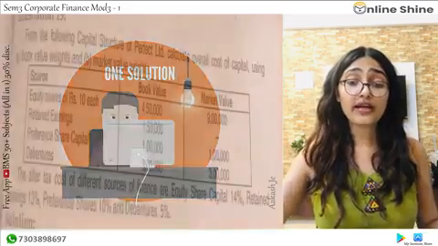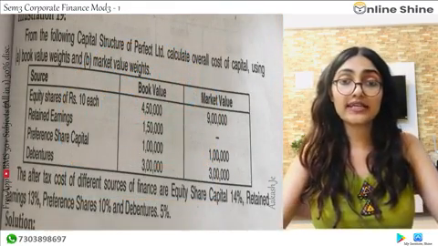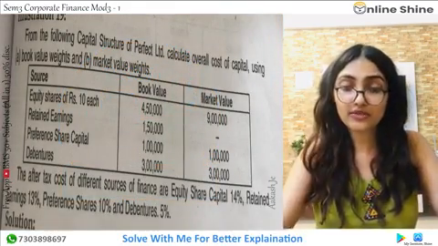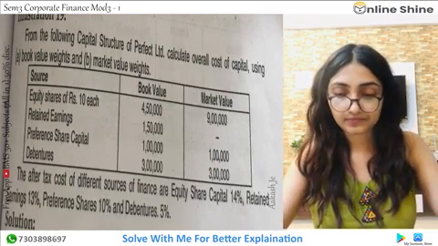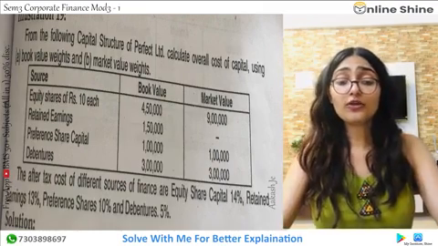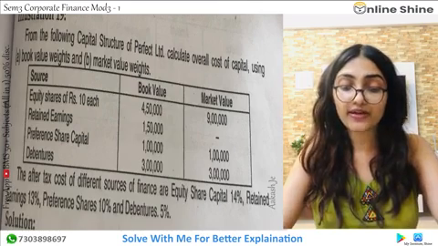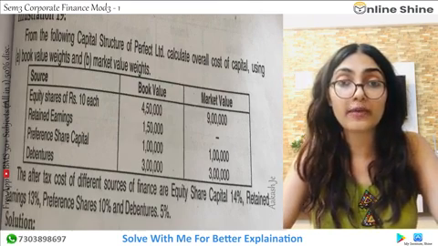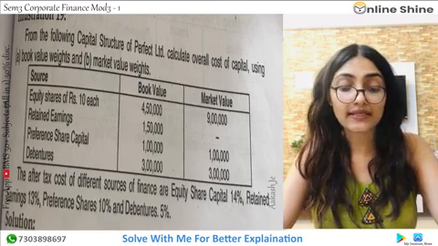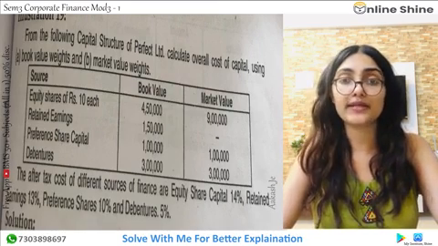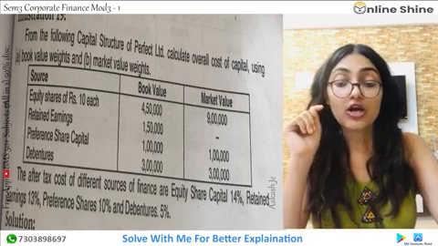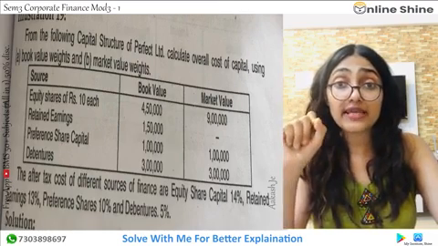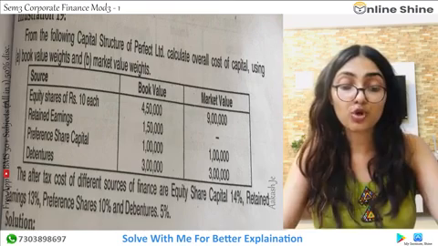Now what are we going to solve? We are going to solve the question on your screen. The question will appear. See. From the following capital structure of Perfect Limited, calculate the overall cost of capital. Overall cost of capital means what? That is WACC using book value weights. So you have to find the weighted cost of capital using book value weights.